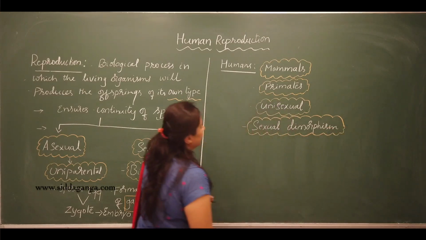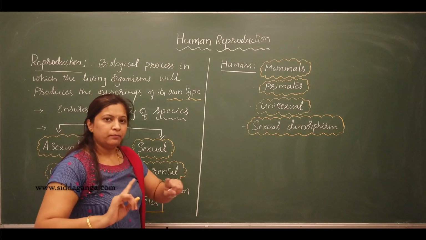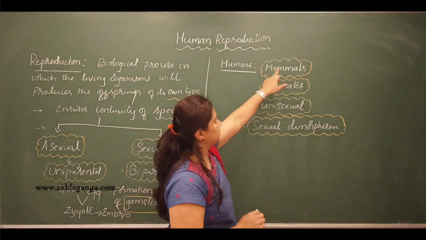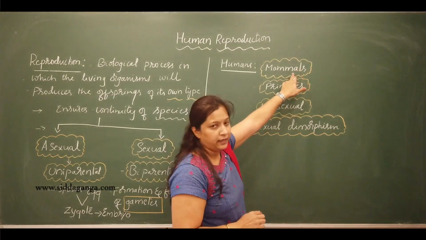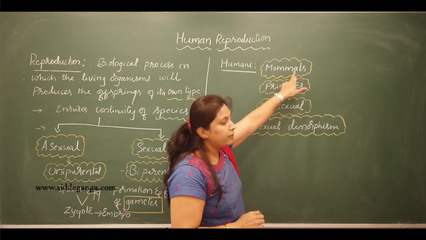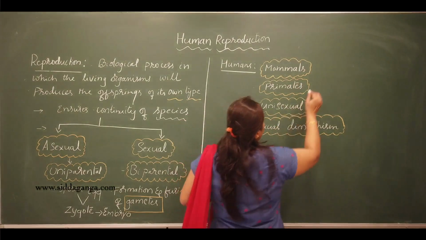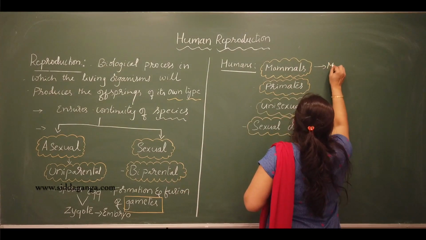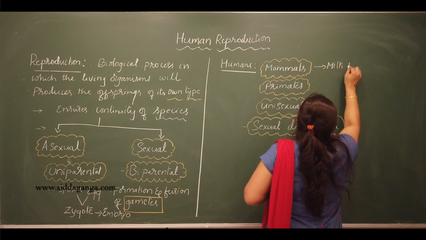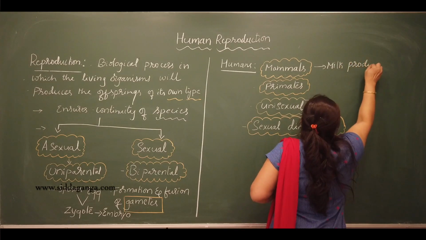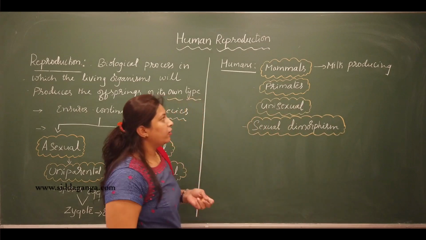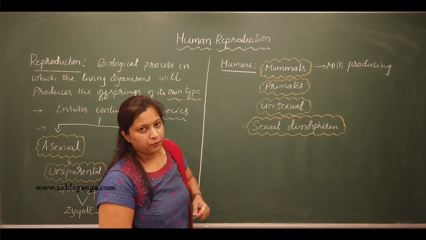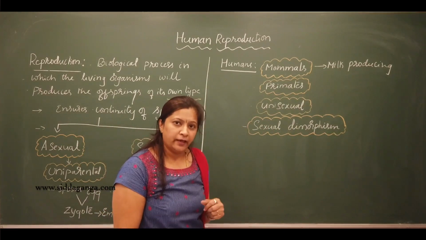Okay, so the human beings are mammals. Means they belong to the class Mammalia. The mammals are milk producing animals. They have a pair of mammary glands to produce the milk to feed their young ones.